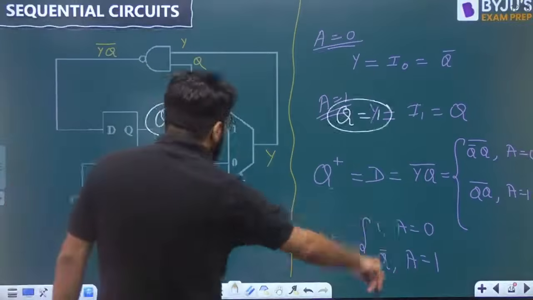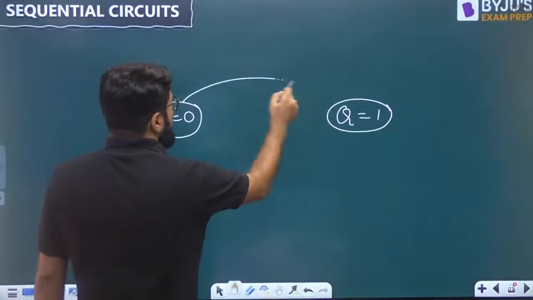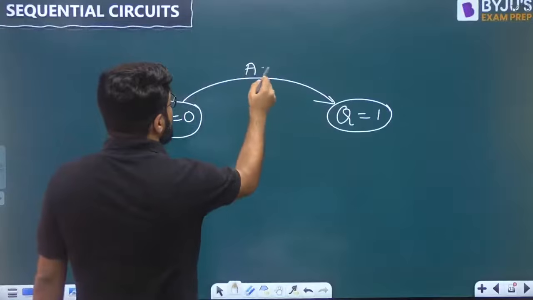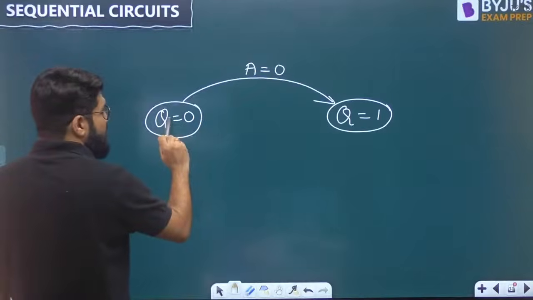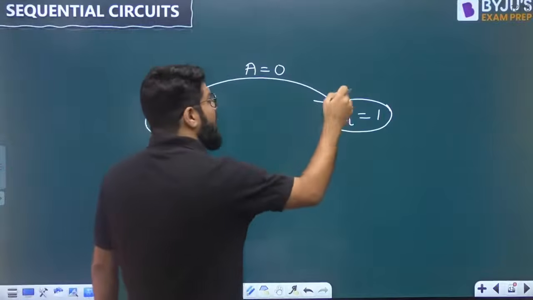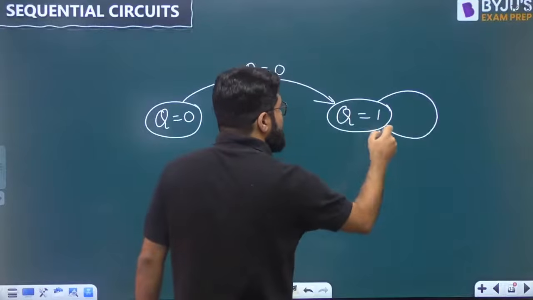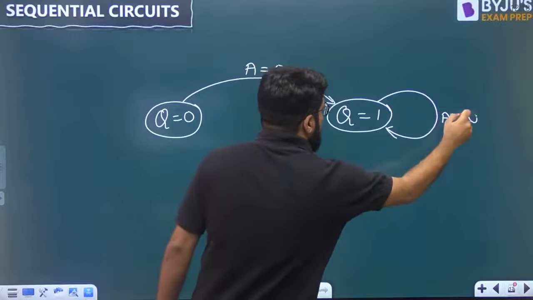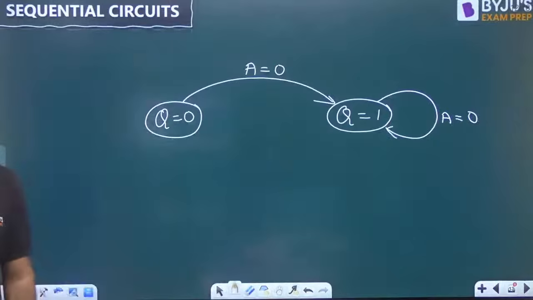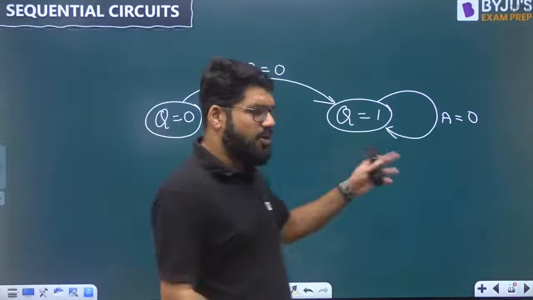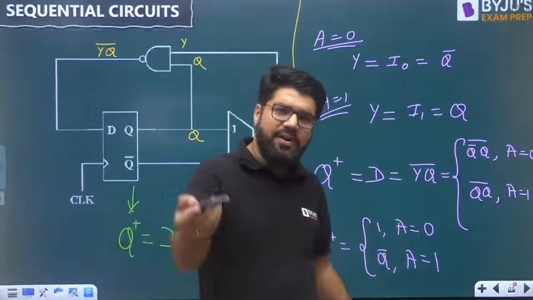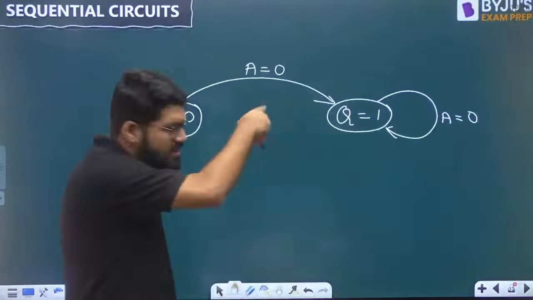What if the input is 1? Sorry. So if the input is 0, listen to me. If the input A is equal to 0, if I am at 0 state, I will go to the 1 state. But if I am at 1 state, I will remain at the 1 state. Okay? I will remain at the 1 state, because anyways next state is 1. I am at 1, I will remain at 1. So arc directed to the same state.